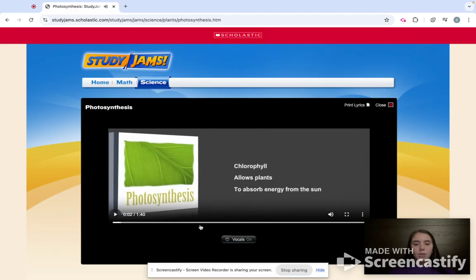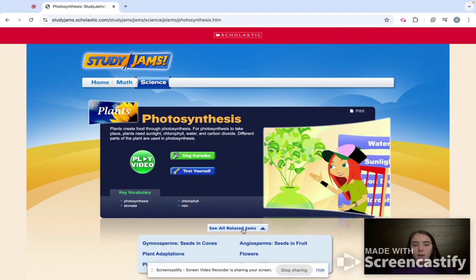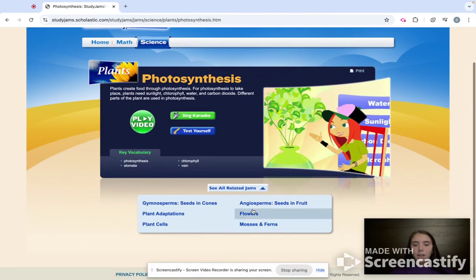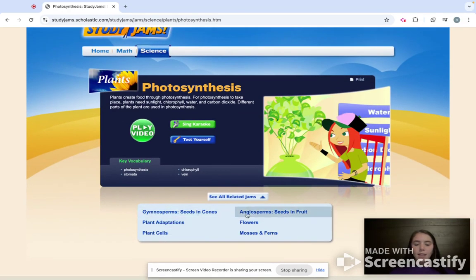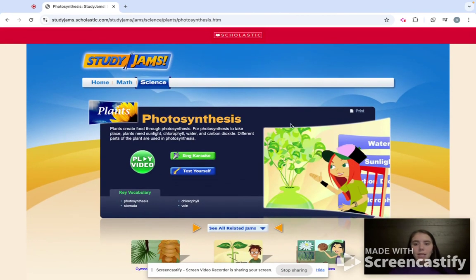You have the option to turn vocals on or off and print the lyrics, same thing as for the math one. And then same thing for the test yourself section. It's all the same. At the bottom, you can click on see all related jams, and that is all the ones that are related to photosynthesis. So it really just covers all of the same things.